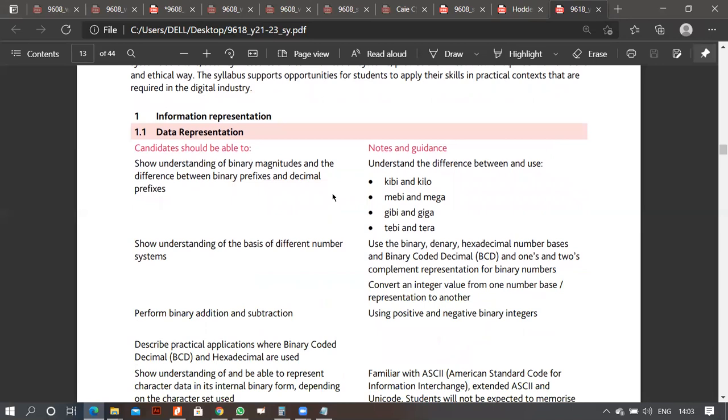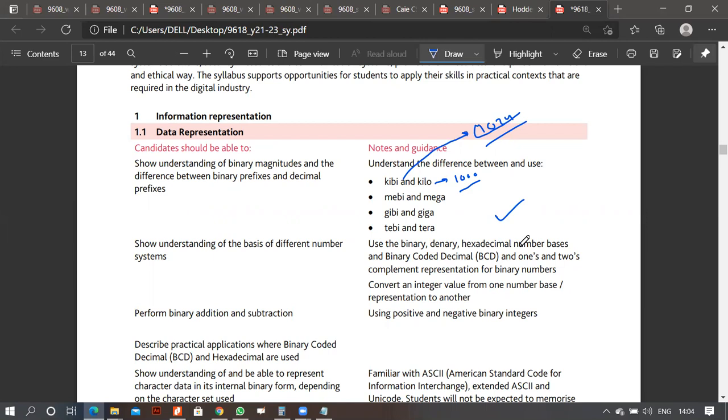Information representation. Understand the difference between the use of kibi and kilo. Obviously, you are aware of the fact that when we talk about kilo, we talk about 1,000. Whenever we talk about kibi, we always mean 1024 to be in the exact form. So whether it's megabyte or gigabytes, the calculation in case of MiB, GiB will always be in 1024, and this will always be in 1,000. That's the basic difference between both of them.